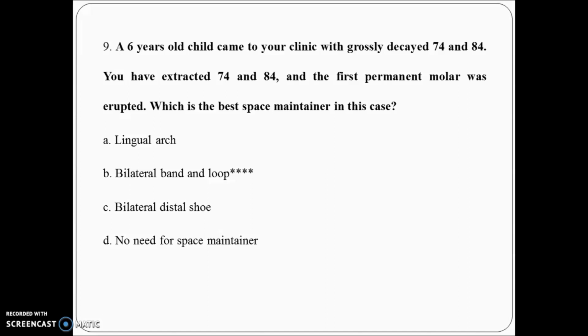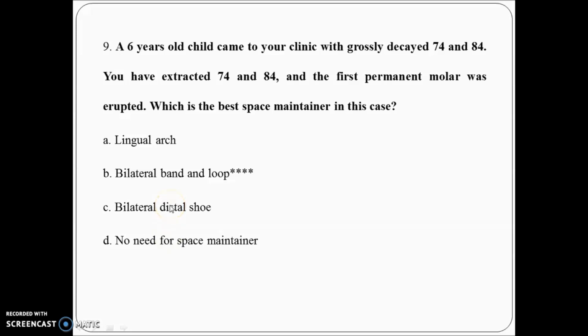Now here you can see I have given one more example. A patient is 6 years old, with grossly decayed 74 and 84. Mentioned in the question, they are extracted, so there is a bilateral space loss, and the first permanent molar has erupted. Now which is the best space maintainer in this case? So option D will go, because you have to give a space maintainer.